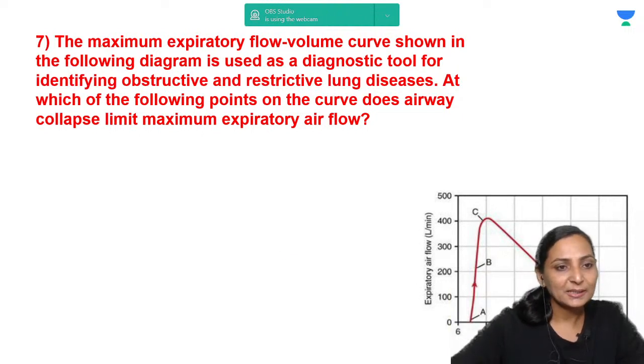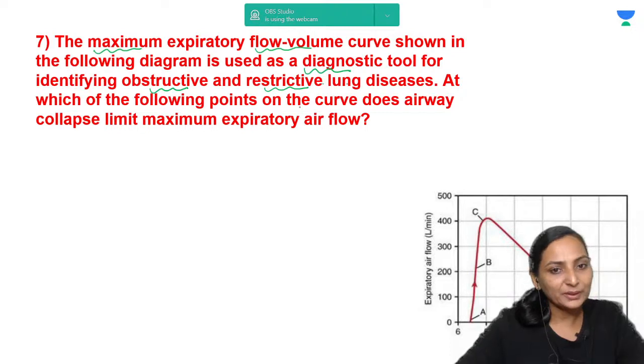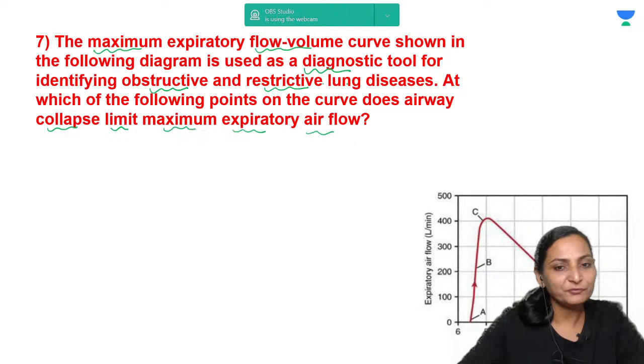Now, coming to another graph-related question. The question says, the maximum expiratory flow-volume curve is being used as a diagnostic tool for obstructive and restrictive lung diseases. At which of the following points on the curve does the airway collapse limit maximum expiratory flow rate?